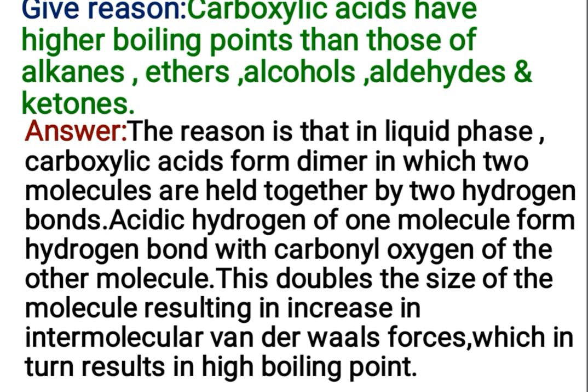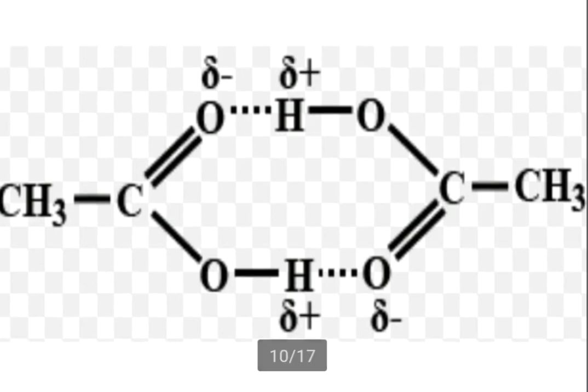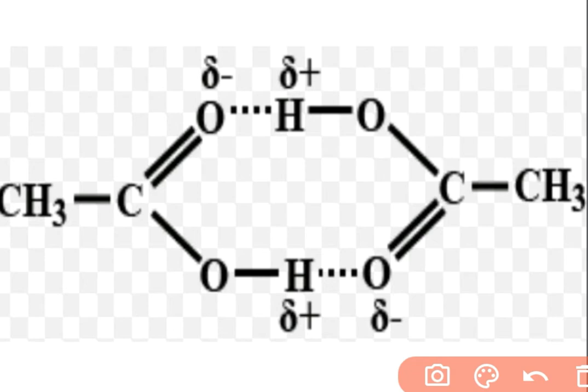See in this slide, the OH group of carboxylic acid is able to form a hydrogen bond with the carbonyl oxygen of the other molecule. So the molecule becomes bigger in size, and it also results in formation of intermolecular van der Waals forces, and therefore the boiling points of carboxylic acids are higher than the other functional groups.